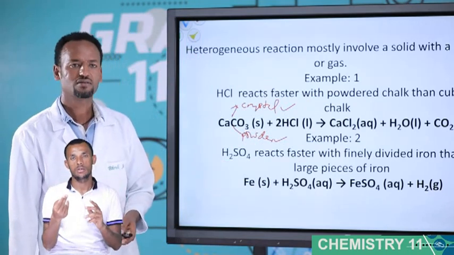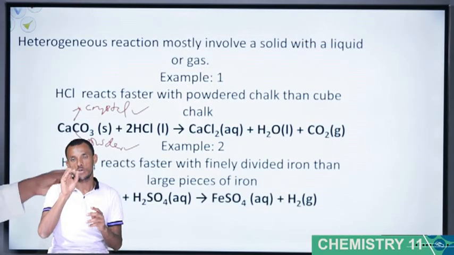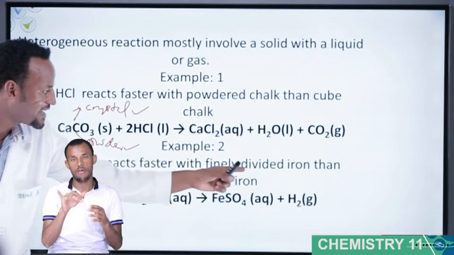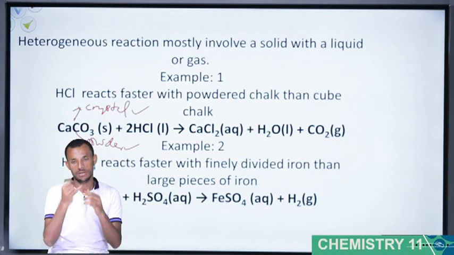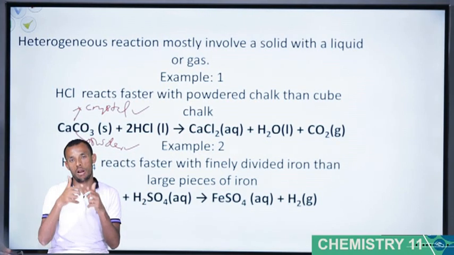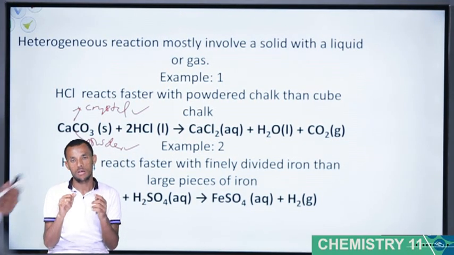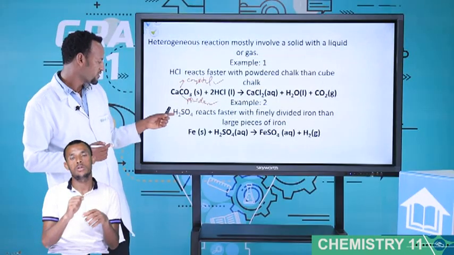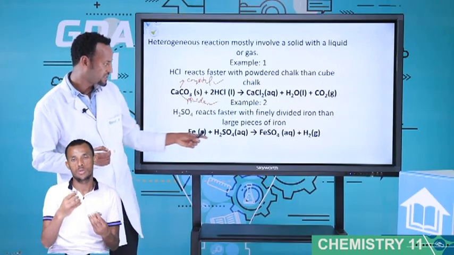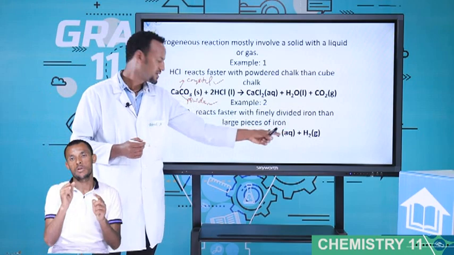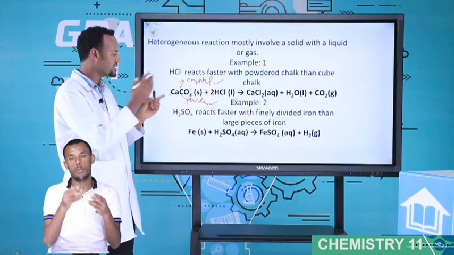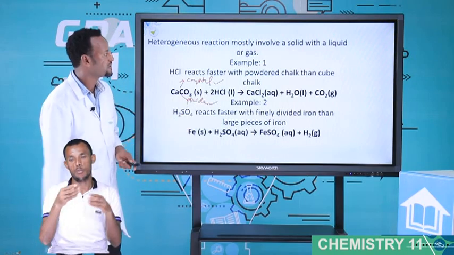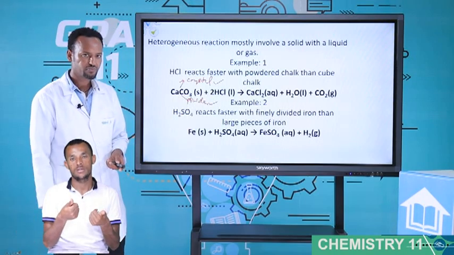Similarly, sulfuric acid, H2SO4. Sulfuric acid reacts faster with finely divided iron than a large piece of iron. Iron in the form of powder, fast reaction. Iron in the form of a large piece is slow reaction. Sulfuric acid with iron gives iron sulfate plus H2. But the rate depends on which one is powder, which one is crystal. The powder one has the faster reaction.